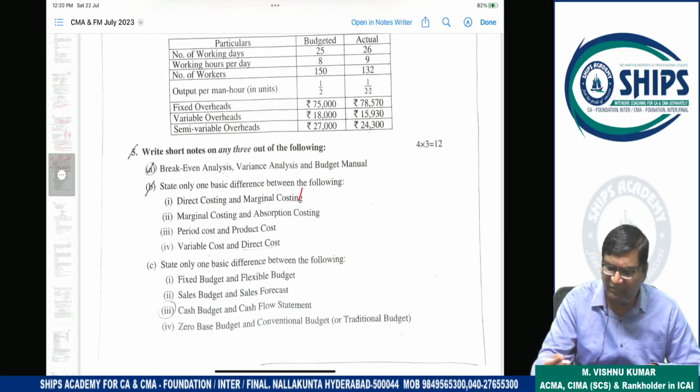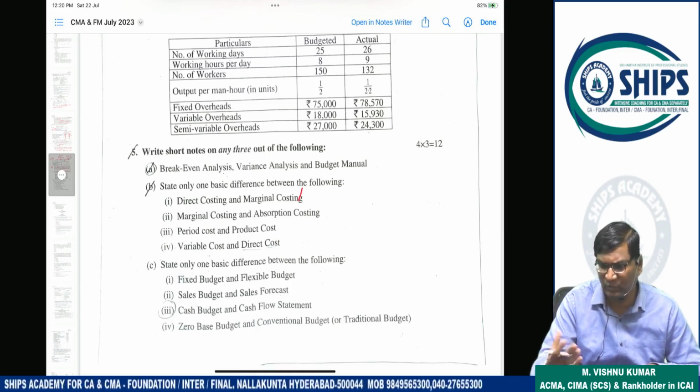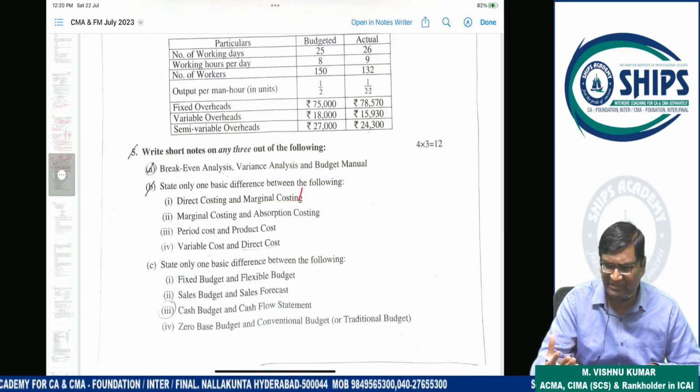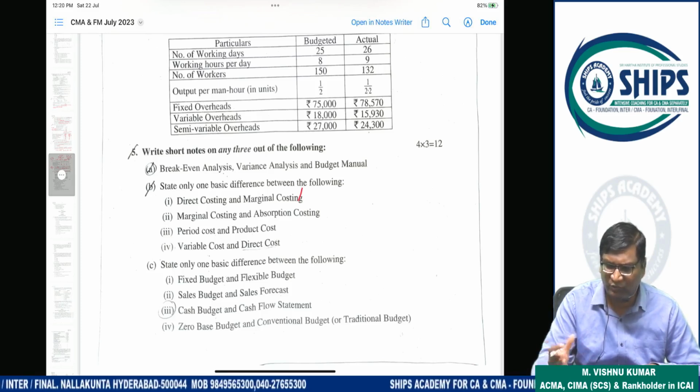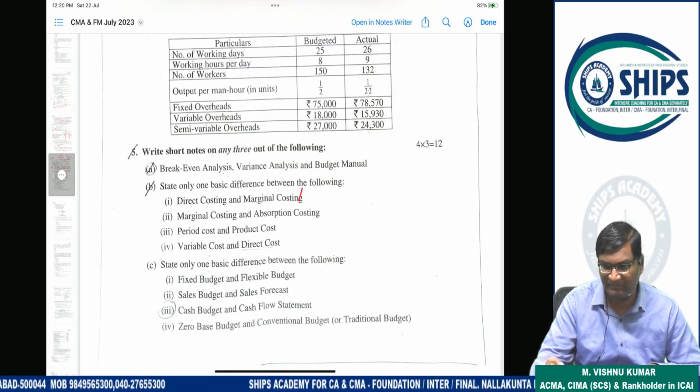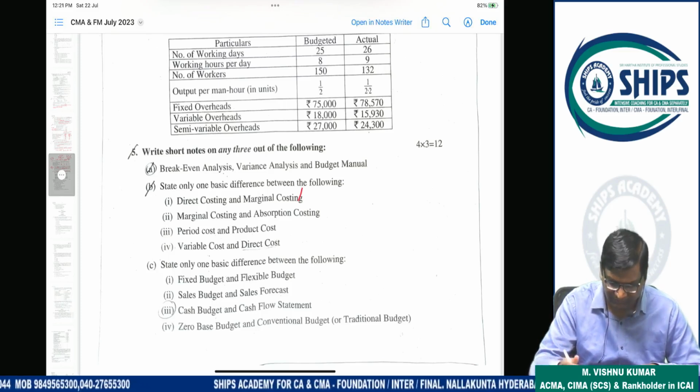Variance analysis means analysis of variance through standards. Actual cost is compared with the standard cost. So if any deviation is coming, that is variance. So variance analysis is used for what? Cost control.